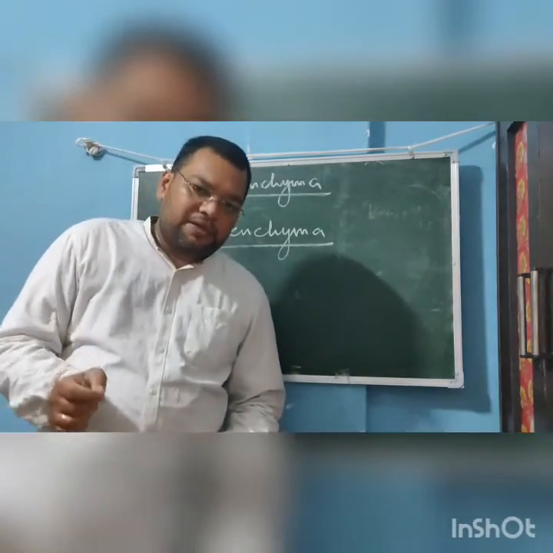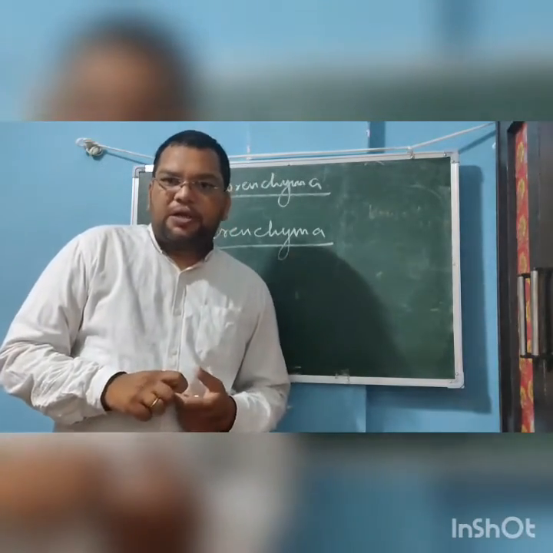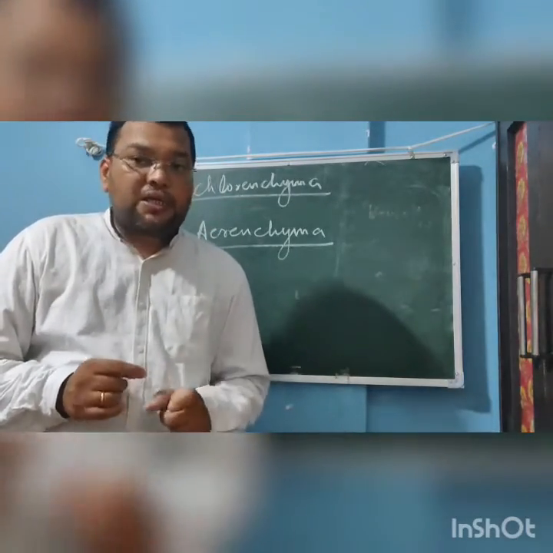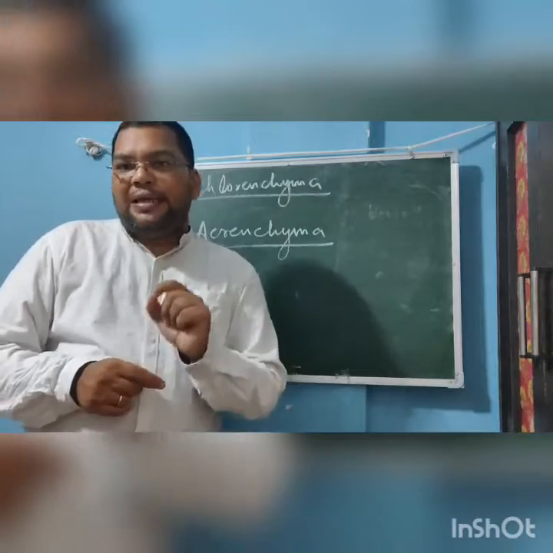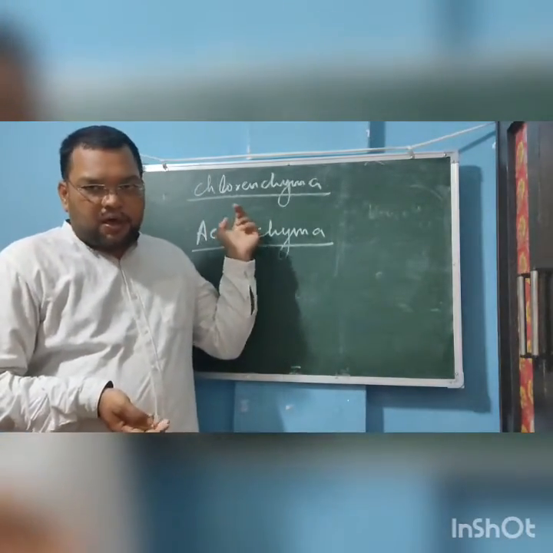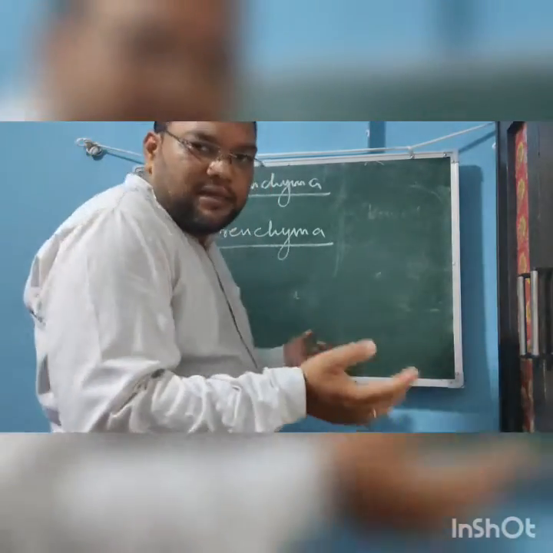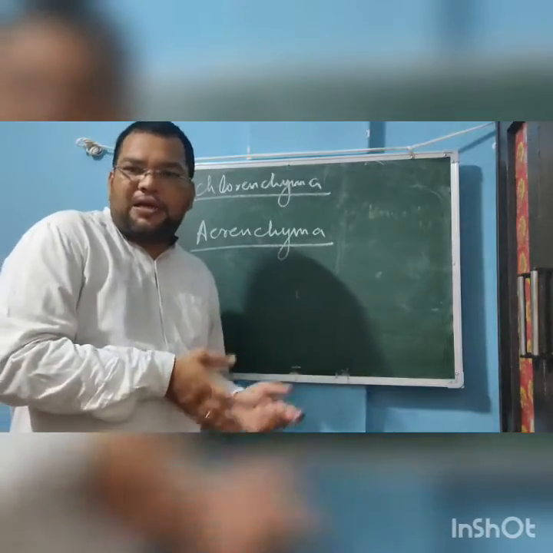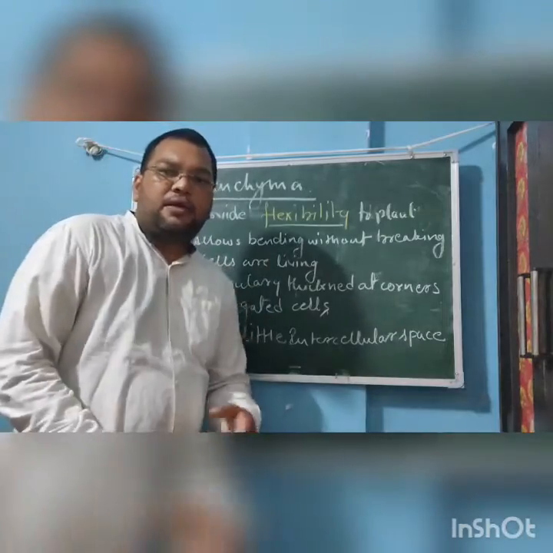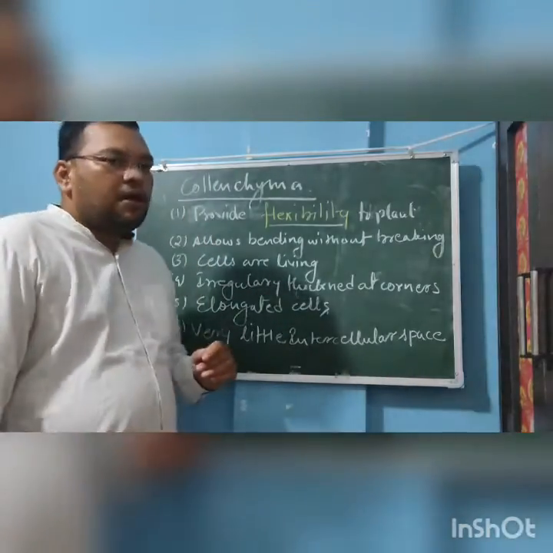Now, the next portion, the type of permanent tissue, simple permanent tissue. Already we studied parenchyma. Now we are going to study the collenchyma. Don't get confused with the chlorenchyma. This word chloro comes from chlorophyll. I'm just writing the characters as I did for parenchyma and explaining to you. The next type of simple permanent tissue is the collenchyma. This is the second type.